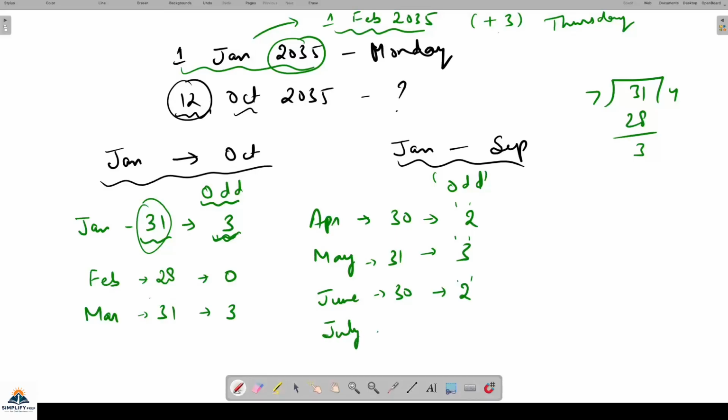जुलाई 31, है ना? But in exam will not write like this, ना? You have to just write directly. So 3 odd days similarly, because it is of 31 days. September is 2 odd days. Now October you will not write, है ना? October you will not write because this is the middle of October. October तो पास ही नहीं हुआ, सितंबर तक पास हुआ है ना? सितंबर तक कंप्लीट मंथ्स कंप्लीट हुए हैं, अक्टूबर कंप्लीट नहीं हुआ. So you will not write, but you will do what now?